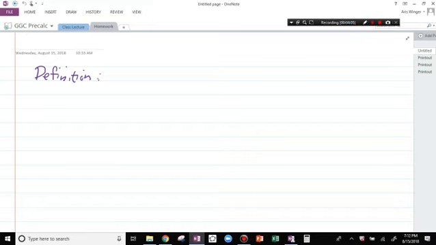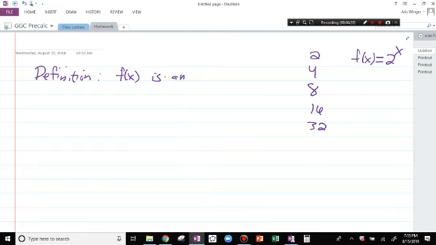So the function I've been talking about is a function that goes 2, 4, 8, 16, 32. This function is f of x equals 2 to the x power. So an exponential function is of the form, let's do this, f of x equals b to the x.